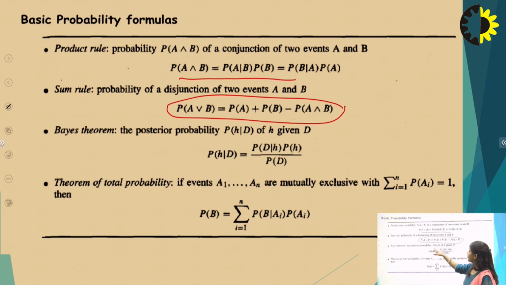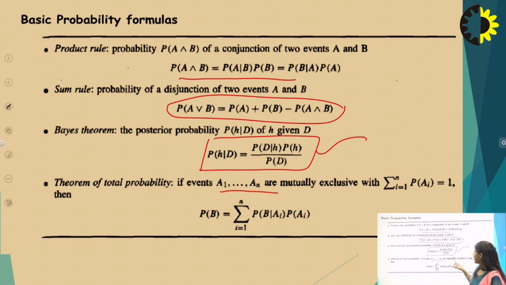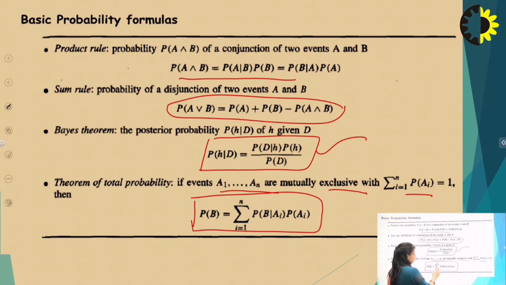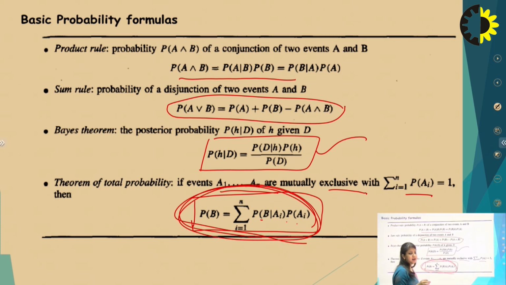So Bayes theorem is finding the posterior probability. So we can find out this, as we already know in Bayes theorem. And the theorem of total probability: if events A1 to An are mutually exclusive, with the summation of P(Ai) equal to 1, meaning the probabilities all sum to 1, we can calculate the probability of B by this formula: sum of P(B given Ai) times P(Ai). So this is the final formula for concept learning when we know the probabilities of mutually exclusive events.